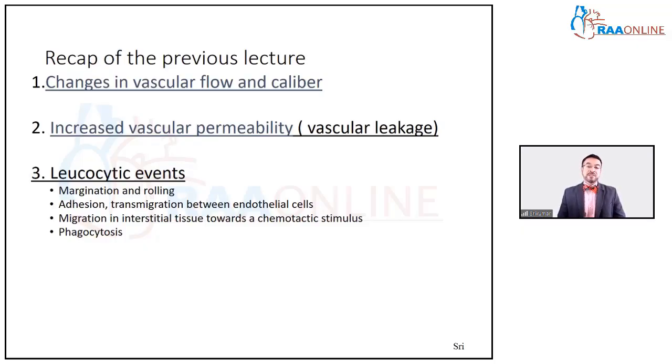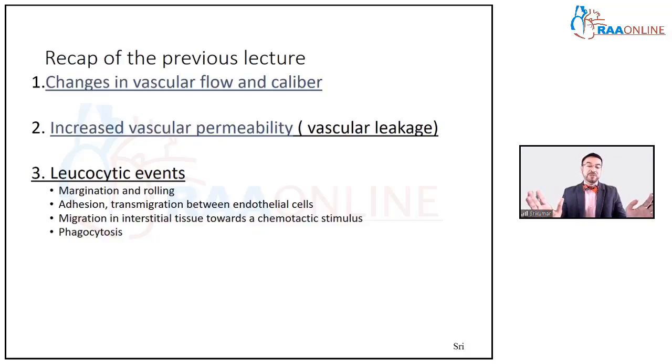If you remember, I connected this to a nice analogy where soldiers go after the terrorists and the soldiers arrive in a plane, which is the blood vessel, and the soldiers are the WBCs. And from the plane, they jump out, which is increased vascular permeability. The plane is wide, which is vasodilation. And then as the soldiers come out to the side, they marginate, they roll, they adhere to the wall of the plane and jump out of the plane.